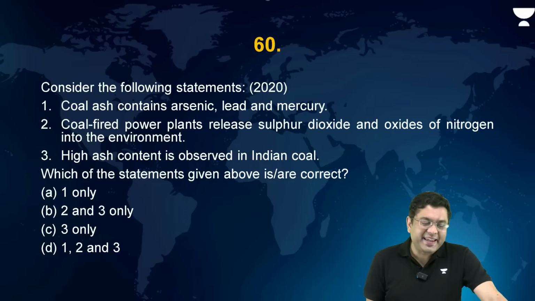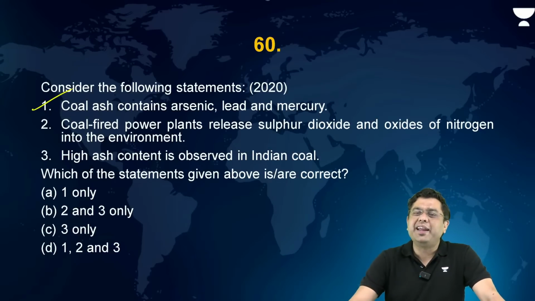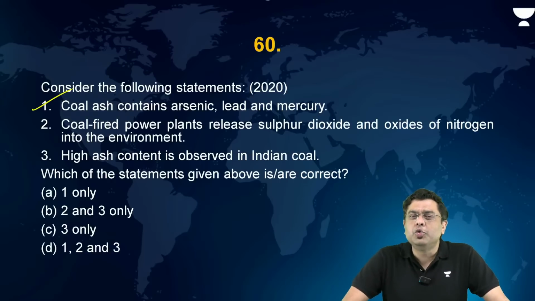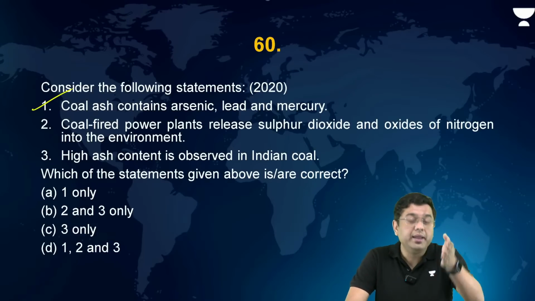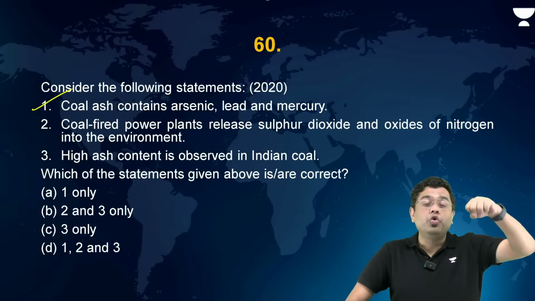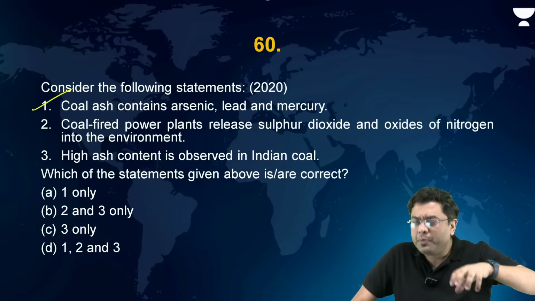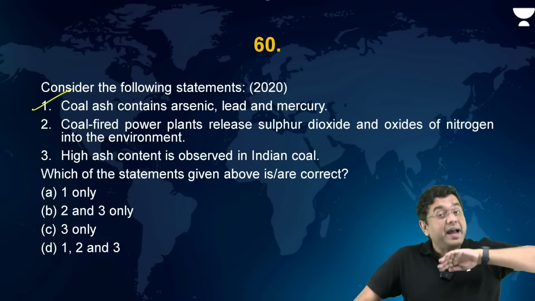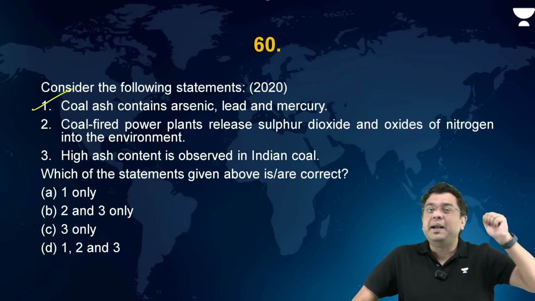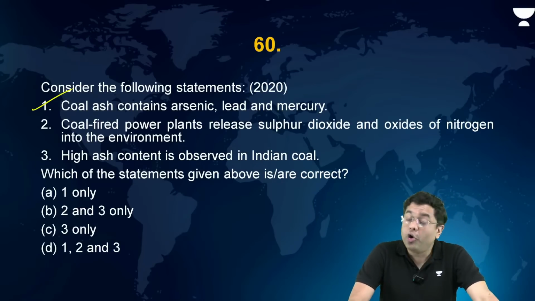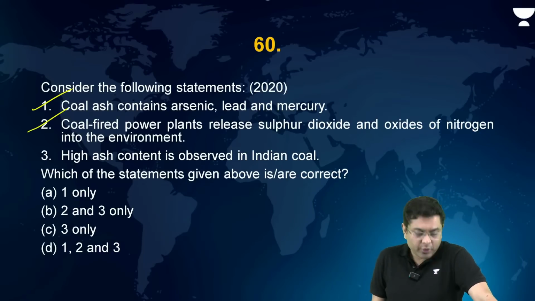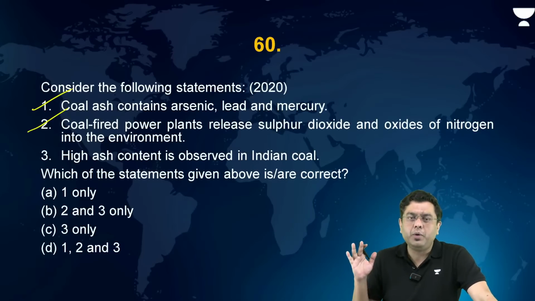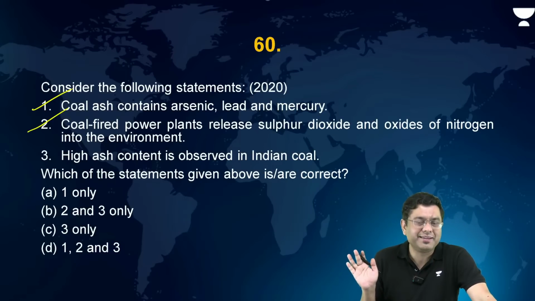Now, coal ash contains arsenic, lead, and mercury. Absolutely, yes. That is what the fly ash generates. That is where you have fly ash which contaminates the land, soil, and nearby water bodies. That is why the government mandates that near coal-based power plants, the fly ash should be utilized to make fly ash bricks and then used for pavement purposes, building purposes, and so on. Coal-fired power plants release sulfur dioxide and oxides of nitrogen into the atmosphere. Obviously, yes. Even if you don't know the third one, 1 and 2 will give you the correct answer, right?